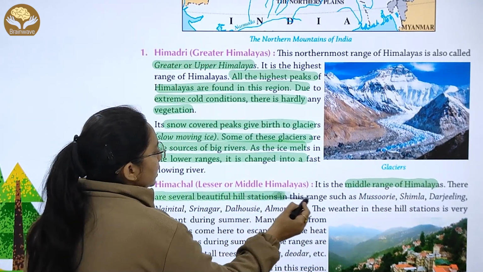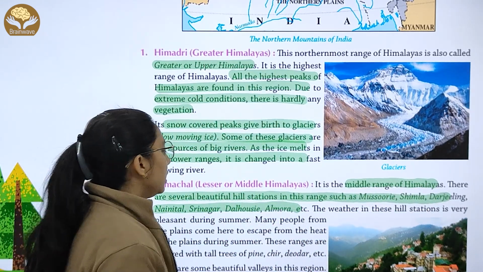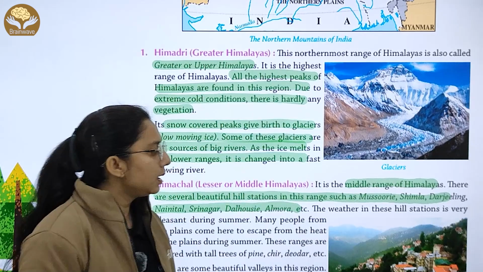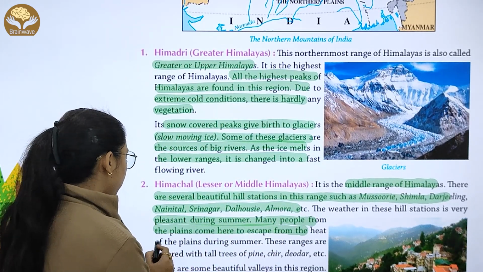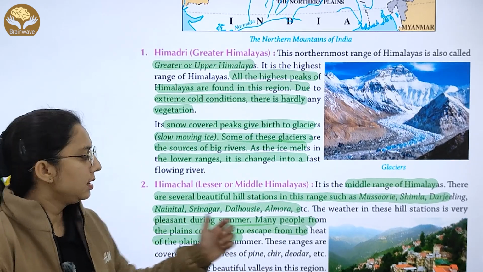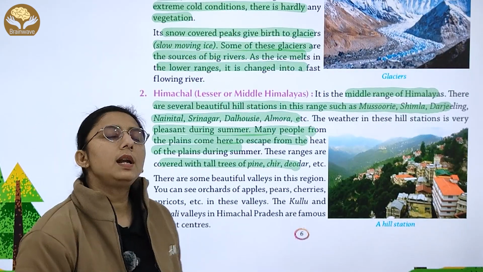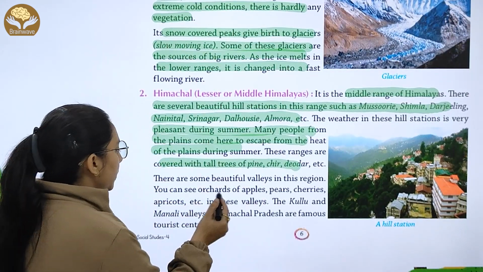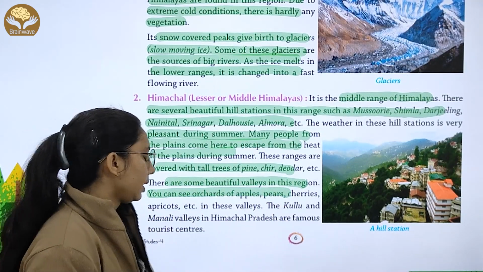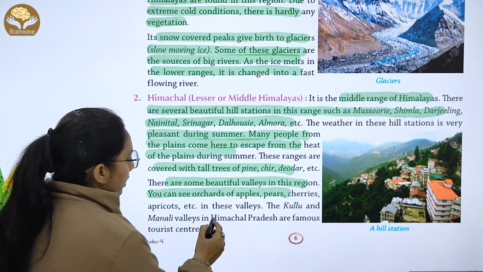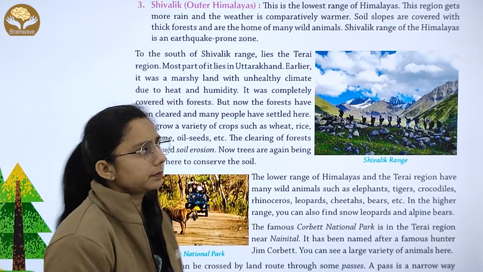There are several beautiful hill stations, like Mussoorie, Simla, Darjeeling, Nainital, Srinagar, Dalhousie, and more. The weather in these hill stations is very pleasant during summer. Many people from the plains come here to escape the heat of the plains during summer. These ranges are covered with tall trees. Which type of trees are found over here? Like pine, cheer, deodar. There are some beautiful valleys in this region, like Kullu and Manali, that lie in Himachal Pradesh. They are famous tourist centers.